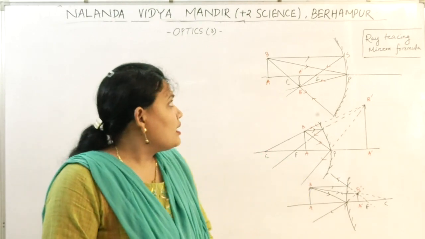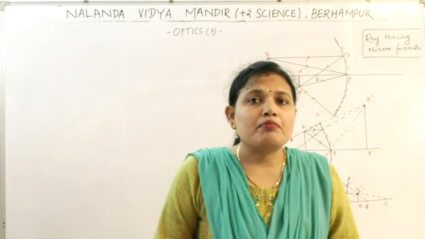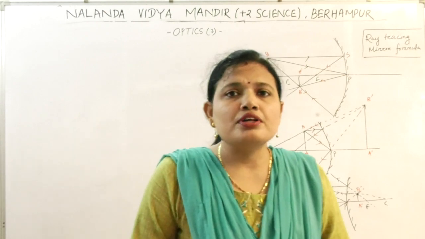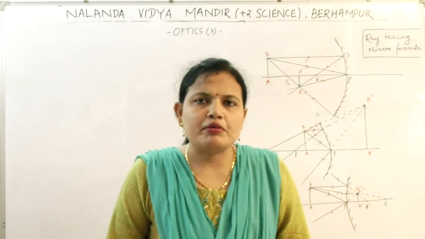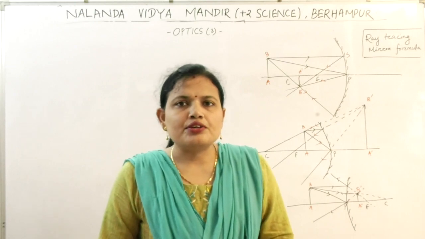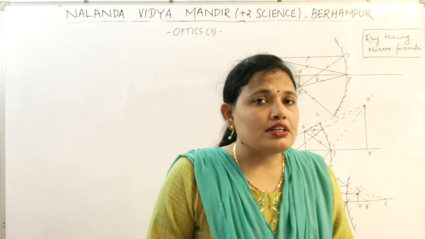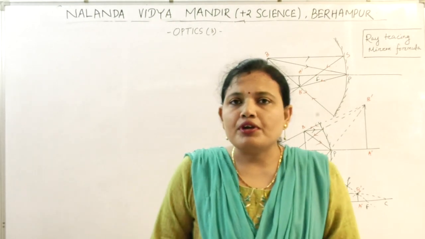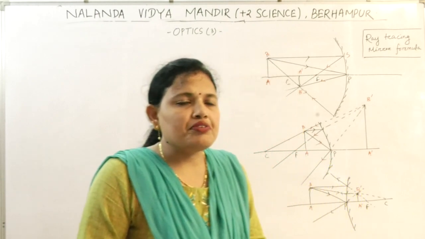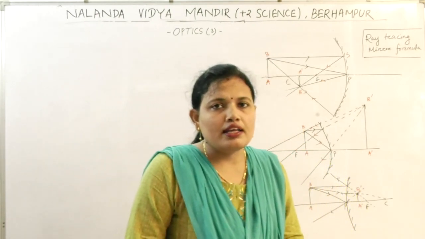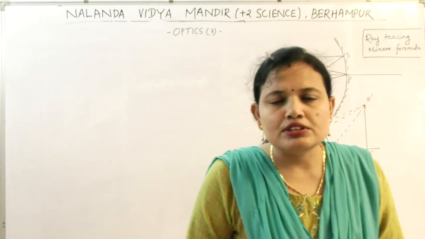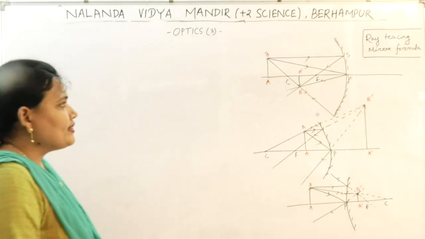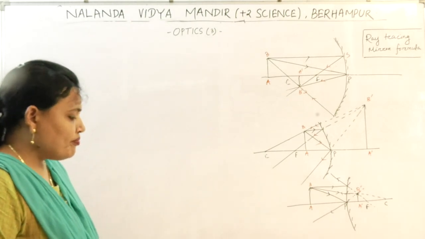Dear students, in the last class we have studied about reflection, what the laws of reflection are and how reflection occurs in the case of a plane mirror, and the different questions related to the plane mirror. Then we studied the spherical mirror and the terms related to it. Then we found the relation between the radius of curvature and the focal length by considering some assumptions and some sign conventions. Hope all of you remember all the assumptions and the sign convention.